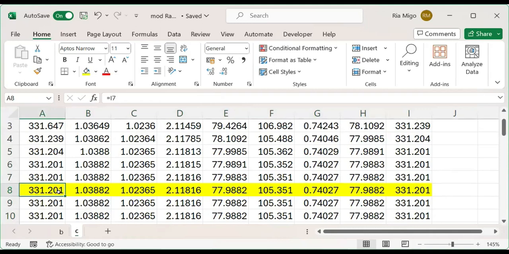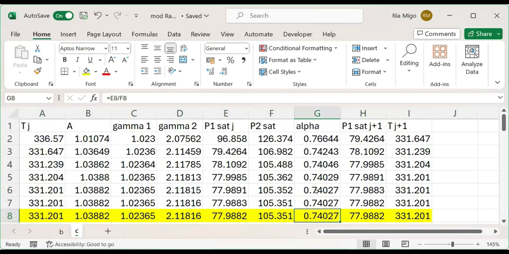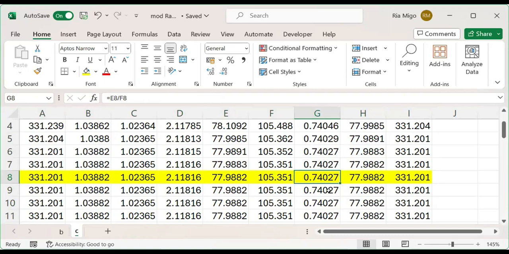So our temperature is 331.201. What do we need to calculate here? Y sub 1 and Y sub 2.